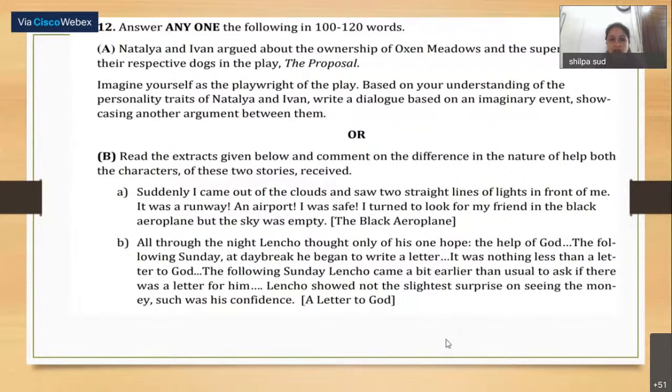So you can read yourself. One paragraph and one situation from both the chapters is given, and then the students are asked to connect and find differences in the nature of help which these characters have received. This is basically from the sample paper of class 10th, which CBSE has issued. This time, the pattern of question paper has changed. A lot of different kinds of questions are there from the literature part in class 10th, in class 9th also.